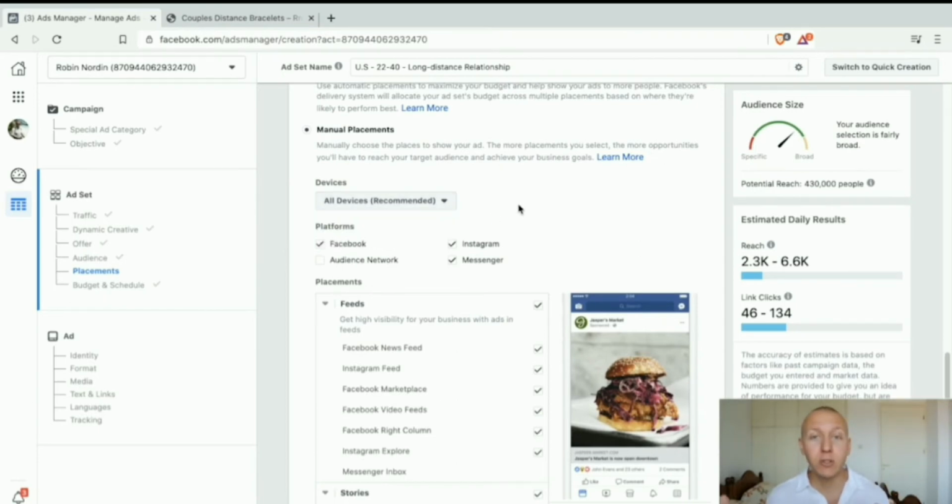Now, what we know today is the majority of traffic use mobile. But what we also know is that a lot of the time, at least back in the days, most of the conversions happen on desktop, because people on their mobile were much more inclined to just scroll through rather than actually purchase anything. But since mobile is getting more and more common, and it's easier and easier to buy on your mobile, this isn't quite as true anymore. So today, it can actually be a quite good idea to use both mobile and desktop.